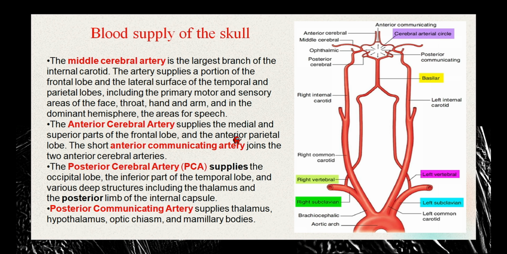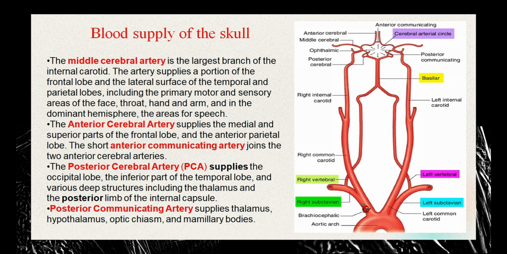The anterior cerebral artery, from its name, supplies the medial and the superior parts of the frontal lobe and the anterior parietal lobe. And there is a short anterior communicating artery which joins the two anterior cerebral arteries of the left and the right. Then there is the posterior cerebral artery, which supplies the occipital lobe, the inferior part of the temporal lobe, and various deep structures including the thalamus and the posterior limb of the internal capsule. The posterior communicating artery supplies the thalamus, hypothalamus, optic chiasm, and the mammillary body.